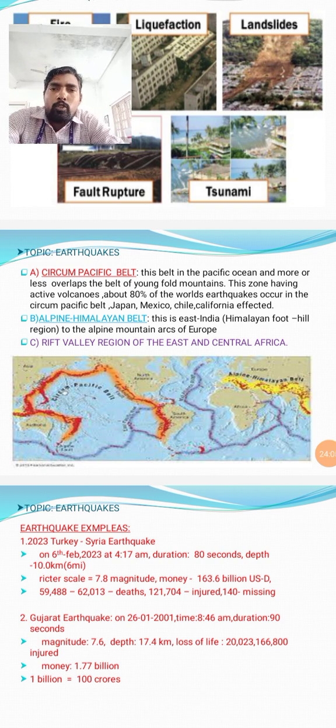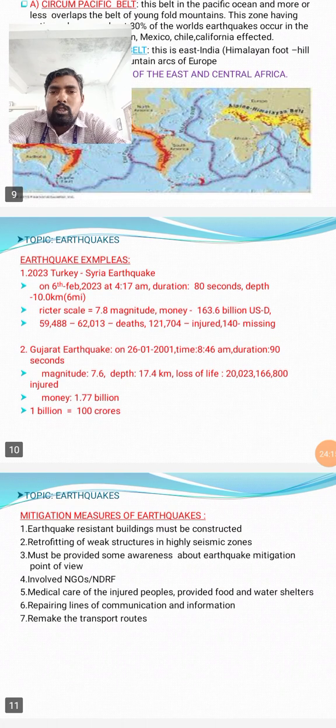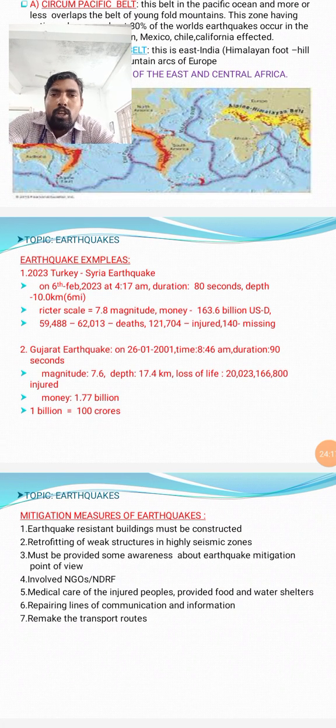Most earthquakes happen in the circum-Pacific belt, the Alpine-Himalayan belt, and the Rift Valley region of East and Central Africa. Next, examples of earthquakes.